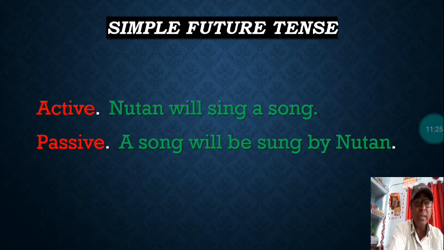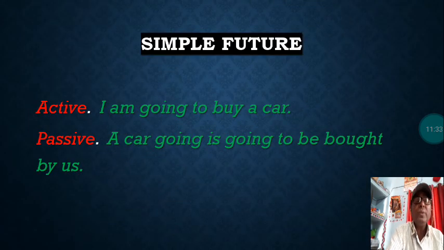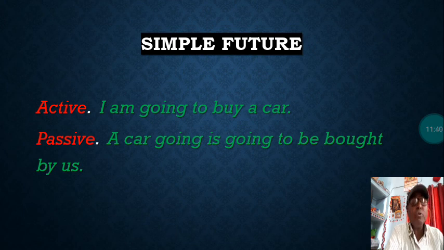Now we have another sentence in simple future, that is the going to form. Going to form is also in simple future only. I am going to buy a car. You are going to do something in future.